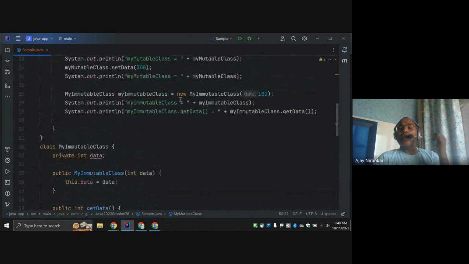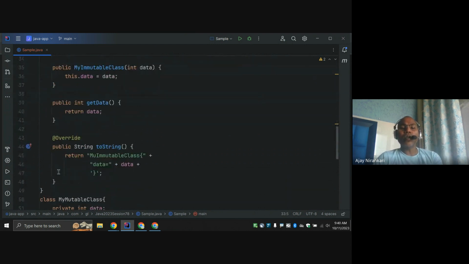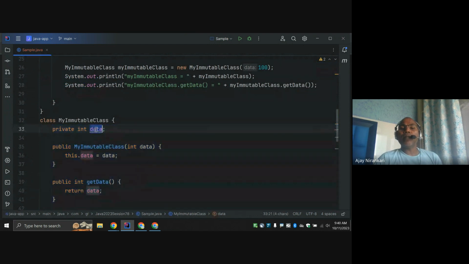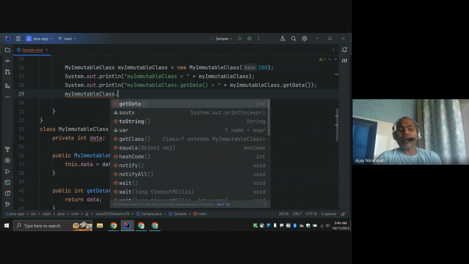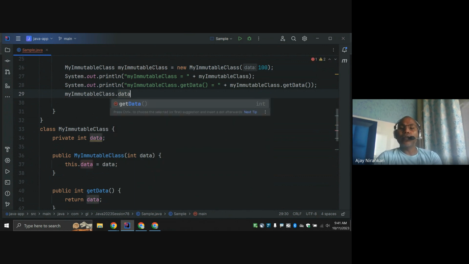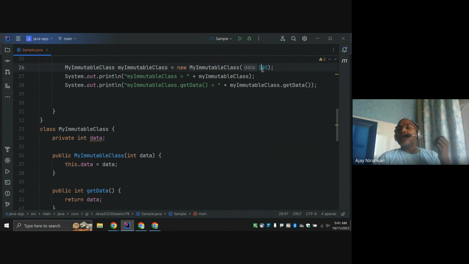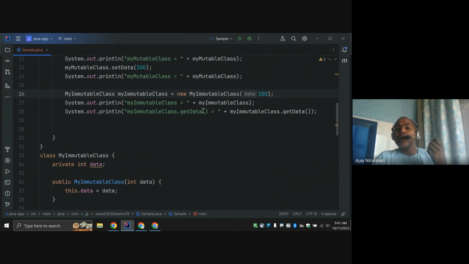And here, immutable means once you created this object and the value is 100, this value will always be 100. Any time we can read or get it, because there is no method for someone to change this value. This data is private, and you cannot change a private data member here. You cannot say data equal to 300, because this private variable cannot be accessed here. So we have no option to change this value, and that is immutable.